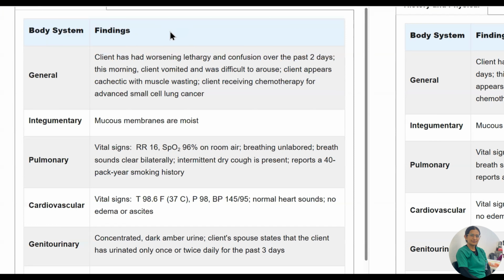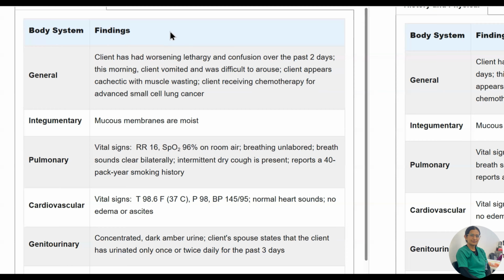In pulmonary, vital signs: respiration rate is 16, SpO2 96% on room air, breathing unlabored, breath sounds clear bilaterally. Intermittent dry cough is present, reports 40 pack year smoking history.